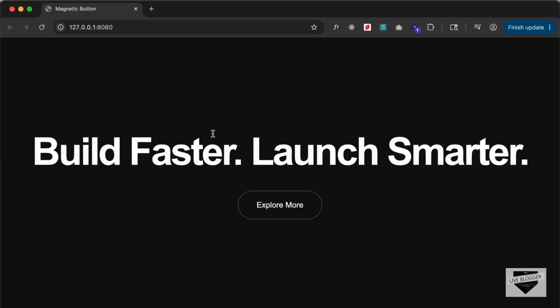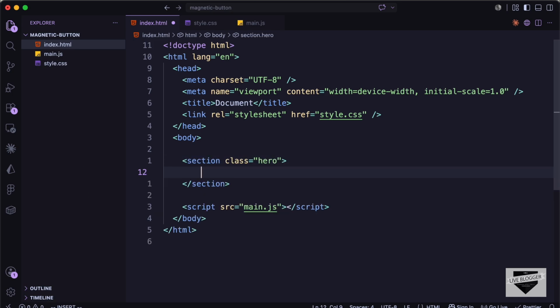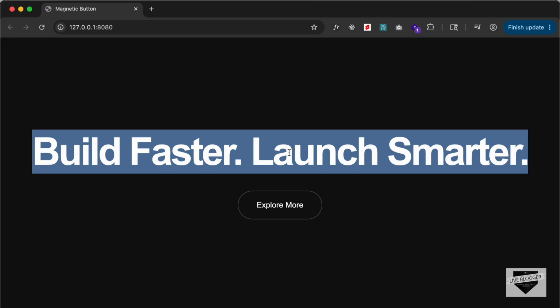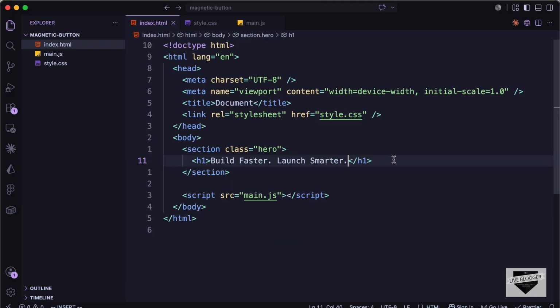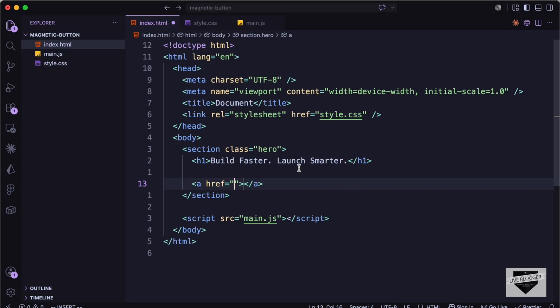So the first thing we need to do is create a section to hold everything. So let's create a section with a class of hero. And let's create an h1. And let's copy this text and paste it right here. And after that, let's create an anchor tag for the button. So for the button, we'll give it a class of magnetic button. So let's type class magnetic button.